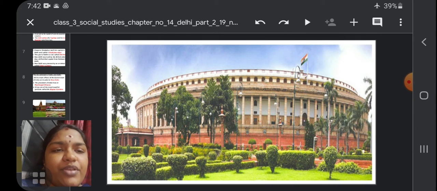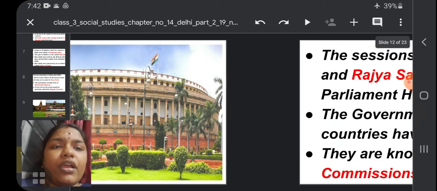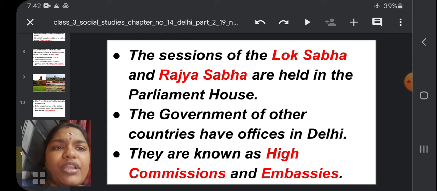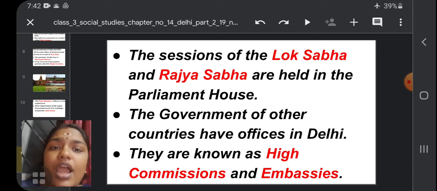Here is one more picture you can see. This is the Parliament of India. In Parliament House, we can see the sessions of Lok Sabha and Rajya Sabha. The sessions of Lok Sabha and Rajya Sabha are held in the Parliament House.